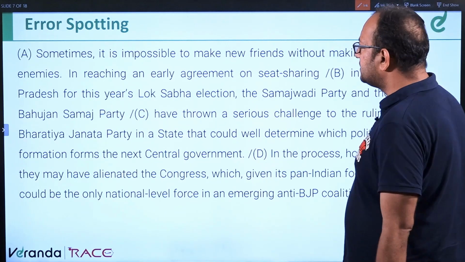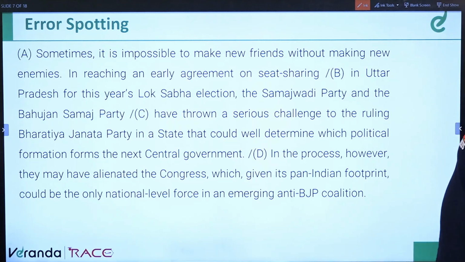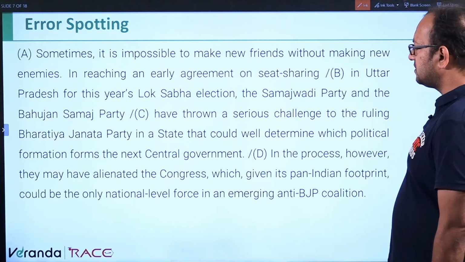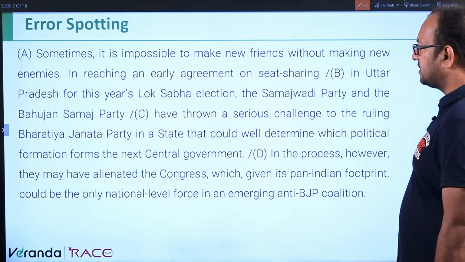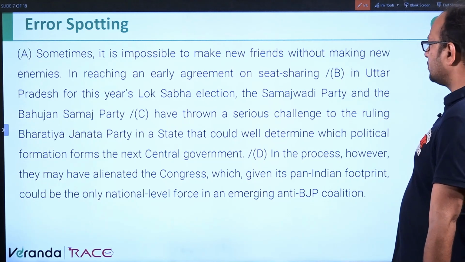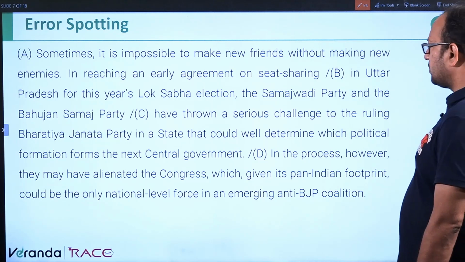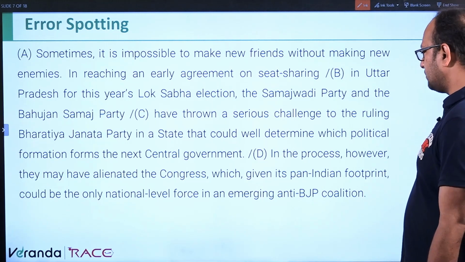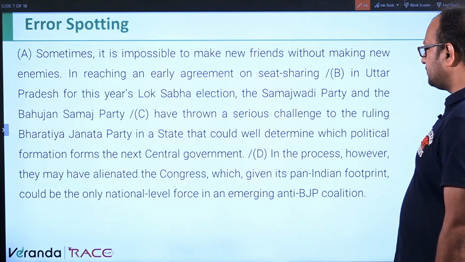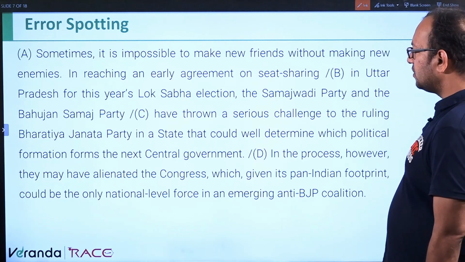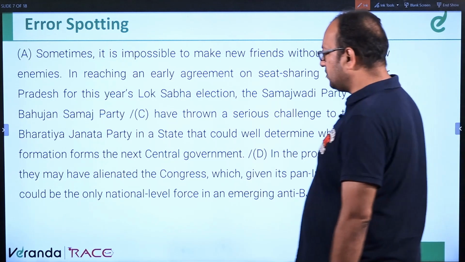Okay. Sometimes it is impossible to make new friends without making new enemies. In reaching an early agreement on seat sharing in Uttar Pradesh for this year's Lok Sabha election, the Samajwadi Party and the Bahujan Samaj Party have thrown a serious challenge to the ruling Bharatiya Janata Party in a state that could well determine which political formations form the next central government. In the process, however, they may have alienated the Congress, which given its pan-India footprint, could be the only national level force in an emerging anti-BJP coalition.